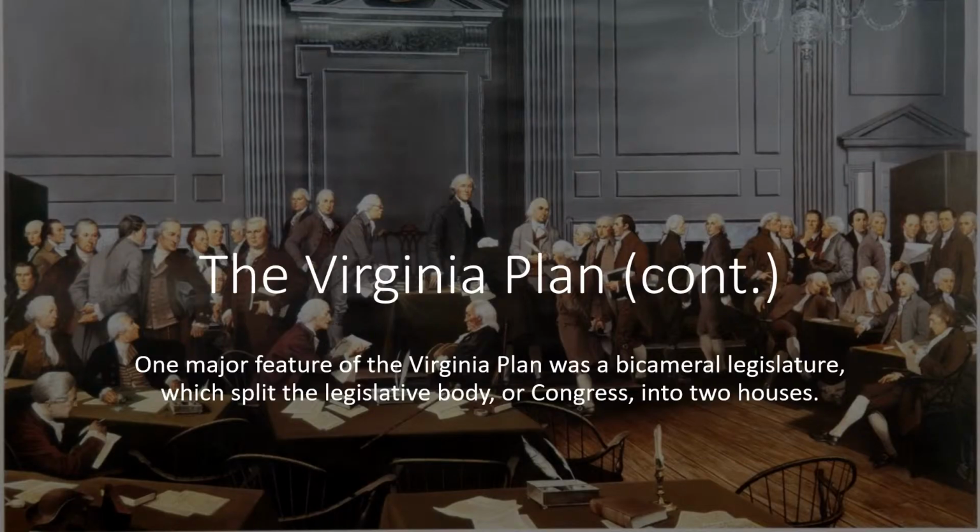One major feature of the Virginia Plan was a bicameral legislature, which split the legislative body, or Congress, into 2 houses. In both houses of Congress, each state was represented based on their population size and had the ability to veto state laws. One house was made up of leaders elected by the people to serve for 3 years, while the other house was made up of members chosen by their state legislatures to serve for 7 years.